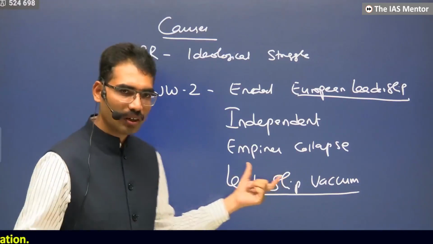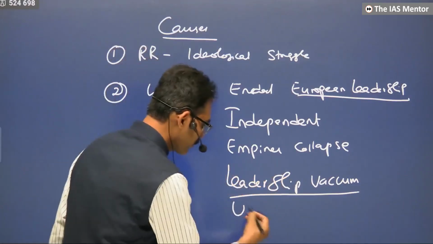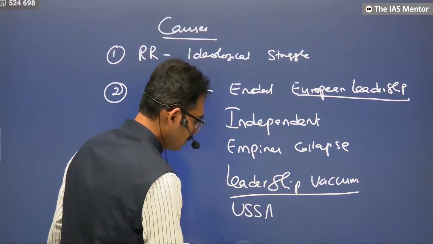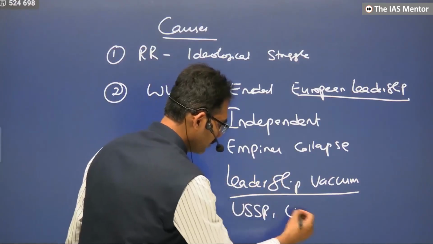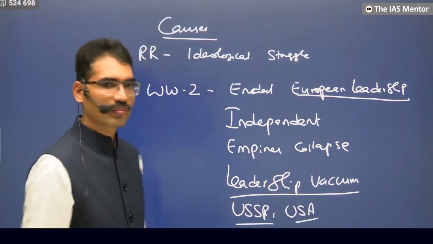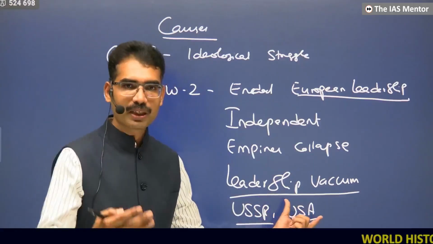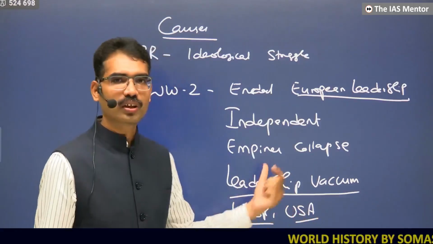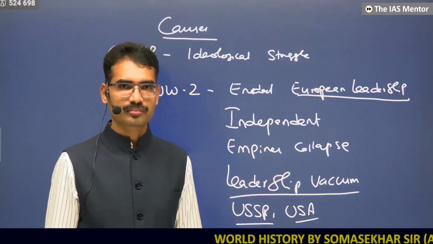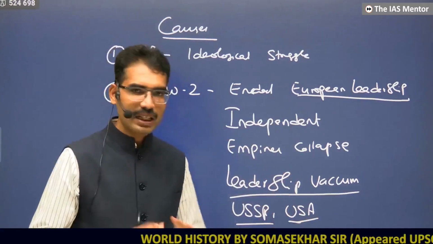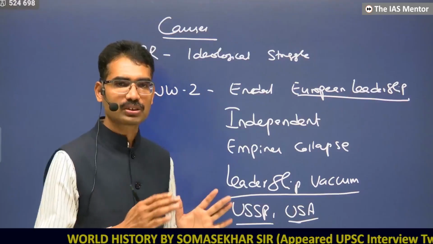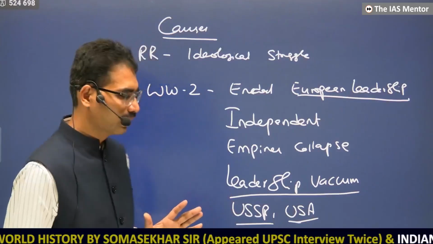That's what happened. Now, two competitors emerged. One is the USSR, another one is the USA. The USA wanted to become the leader. The USSR also wanted to become the leader. But if they had the same kind of ideology, there would be competition and cooperation, or they would split.